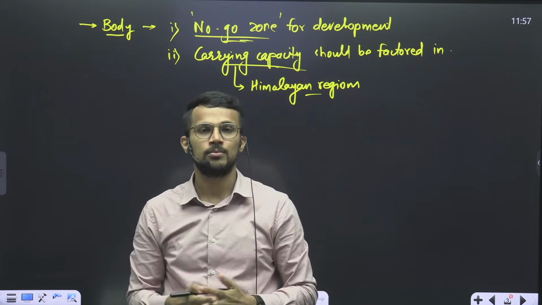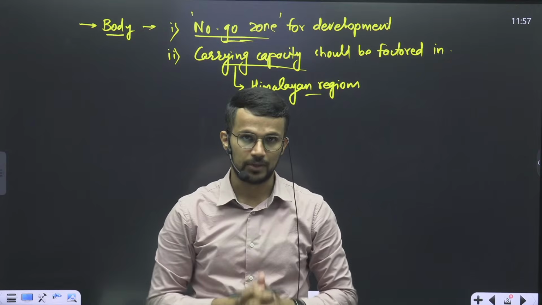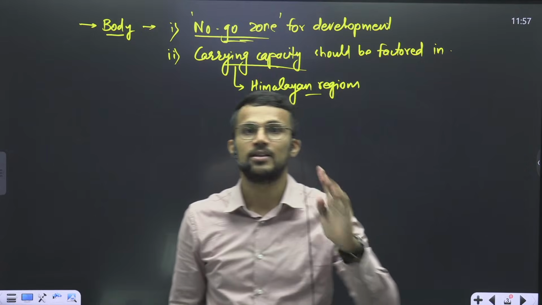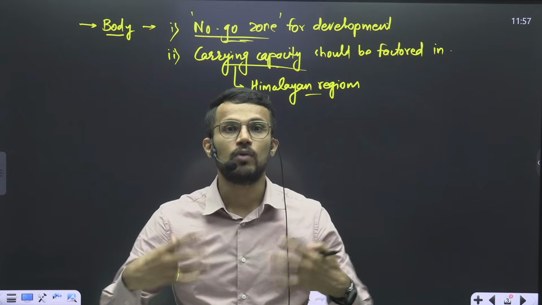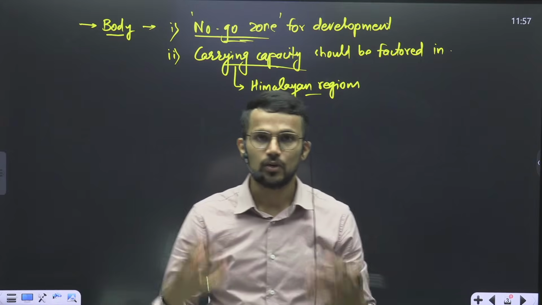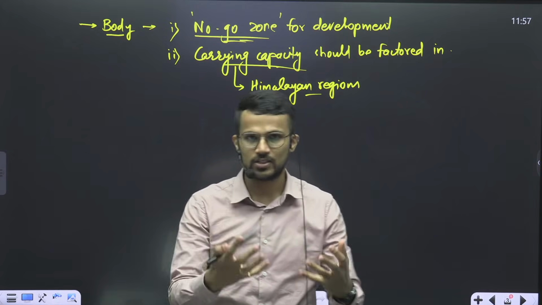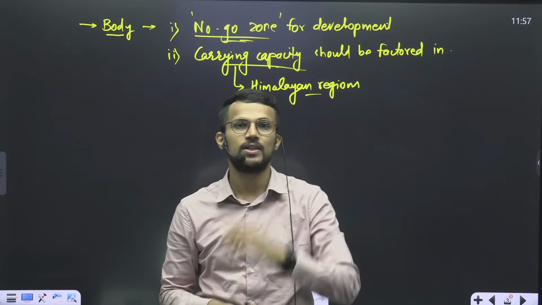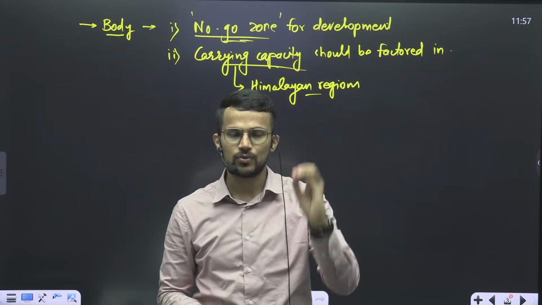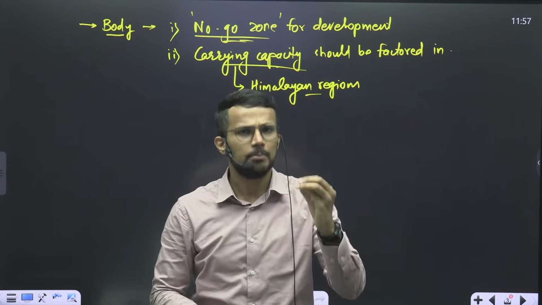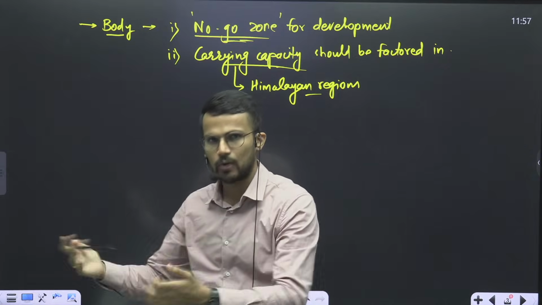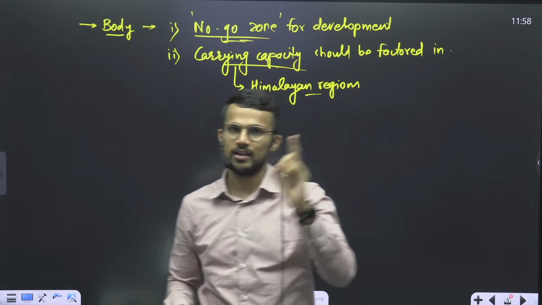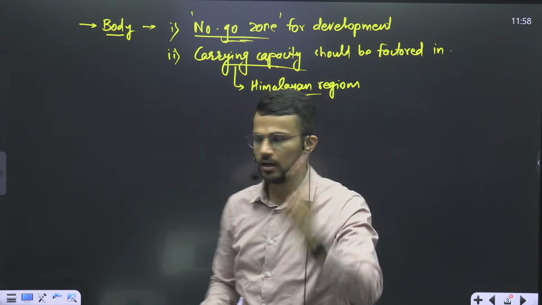So for tourism, we are carrying out infrastructure development. As a result, more people are able to come to that area, and that area may get overwhelmed. That area might not have enough resources to address the needs of the extra people that have come because of the infrastructure development. So whenever infrastructure development is being carried out, be it roads, houses, resorts, anything, we have to take into account carrying capacity, right? So that should be done in these areas.